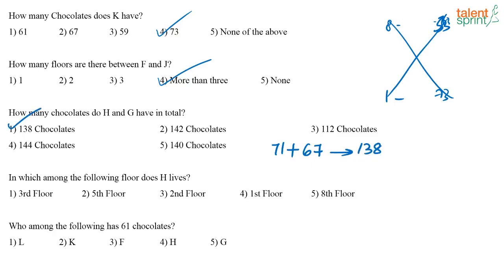138. Option 1. In which among the following floor does H live? H lives on the first floor. Who among the following has 61 chocolates? F has 61 chocolates.